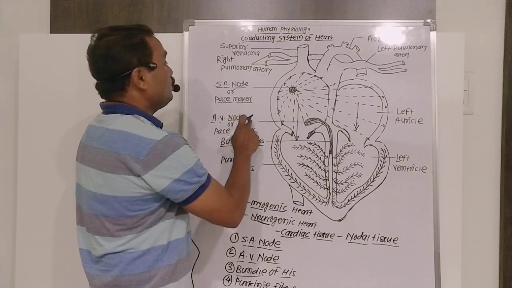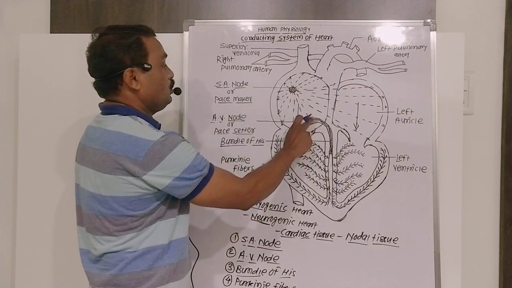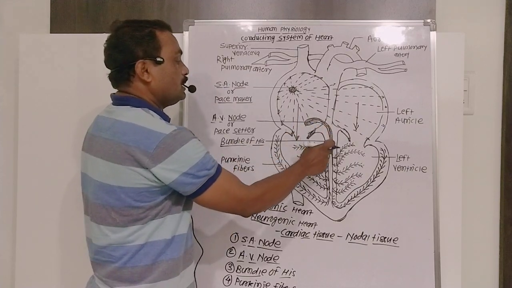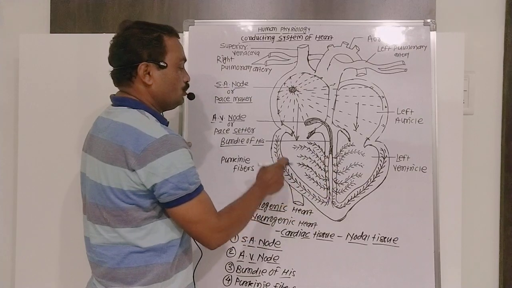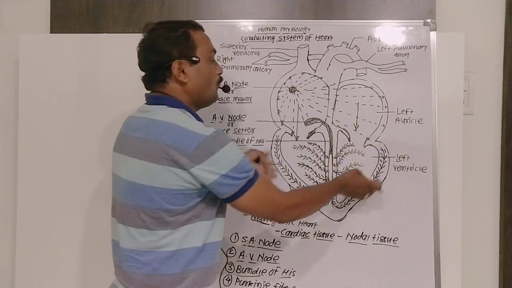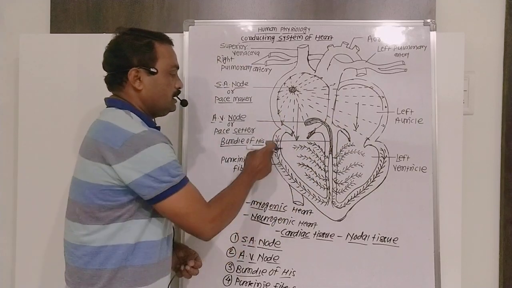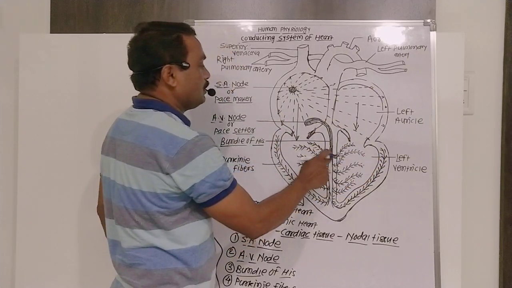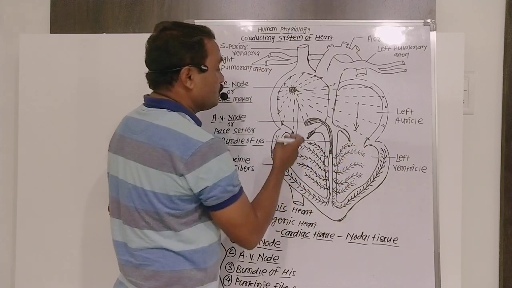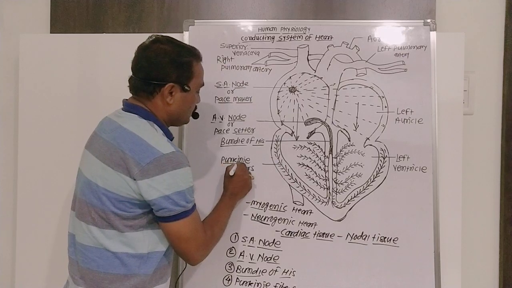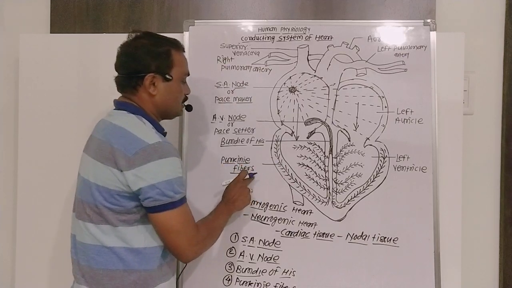The AV node receives the wave of contractions from the SA node and transmits it toward the bundle of His. The bundle of His bifurcates into two branches that spread along the wall of the ventricles. These branches are called Purkinje fibers, discovered by Purkinje.